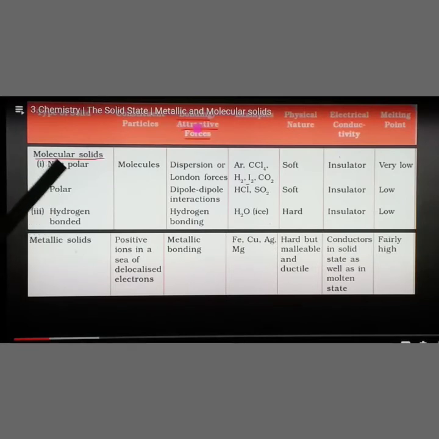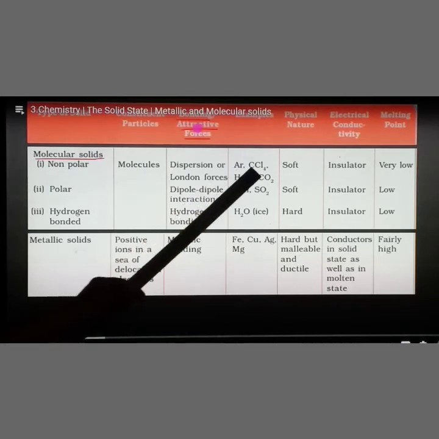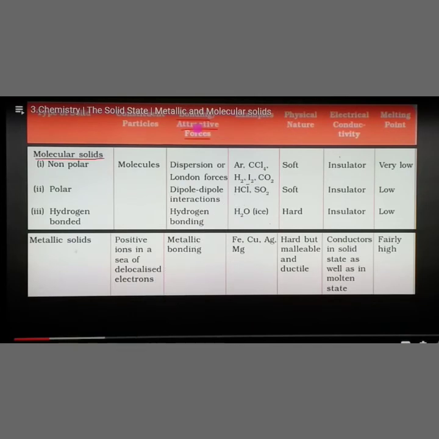Let us discuss them one by one. First, non-polar molecules. What do you mean by non-polar? The molecules which do not carry any type of charges. For example, CCl4, carbon tetrachloride. We cannot split it into C plus and Cl4 minus. But in the same way, a polar molecule means, if we take HCl, H plus and Cl minus. So if positive and negative charges are both present, we call it a polar molecule. If they are not present, we call it a non-polar molecule.